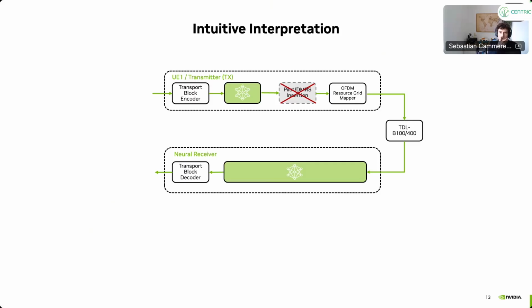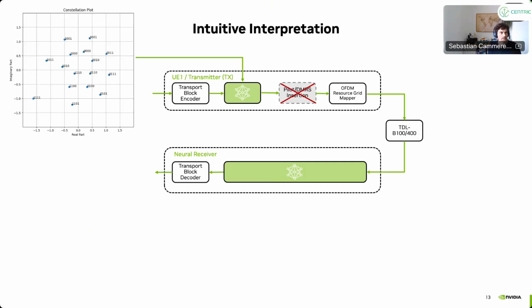Okay, so let's do a quick intuitive interpretation of what is actually happening. When we look at the new constellation that we are using, similar to classical QAM with gray labeling, we just map the bits to symbols and then we transmit these non-uniform constellations.